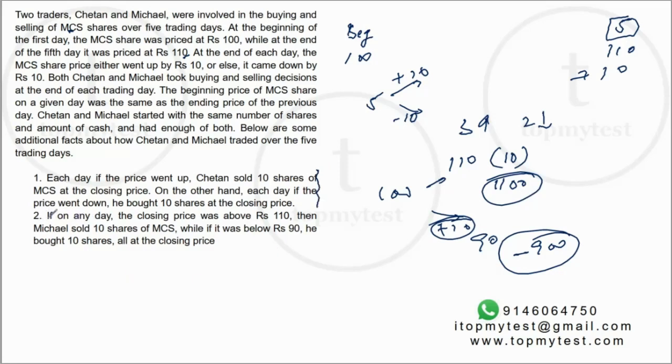The second one says, on any day the closing price is above 110, then Michael sold shares, while if it was below 90, then he bought 10 shares. So if the price is above 110, he will sell 10 shares, whereas if it was below 90, he will buy 10 shares.